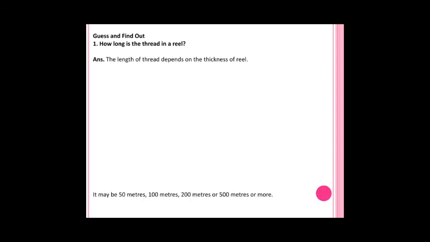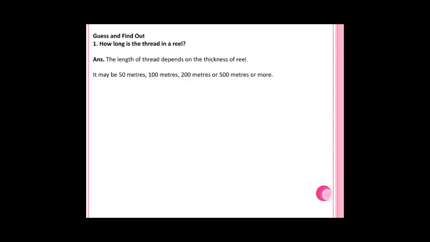Guess and find out how long the thread in a reel is. The length of the thread depends upon the thickness of the reel. It may be 50 meters, 100 meters, 200 meters or 500 meters or more. The length of the thread depends upon its thickness.